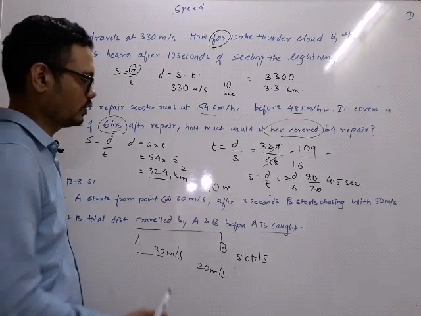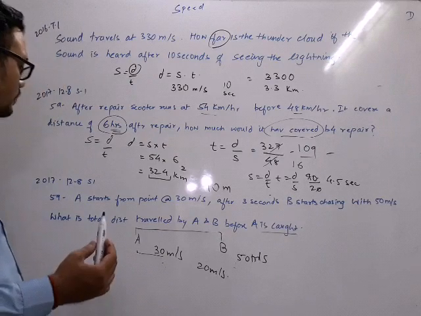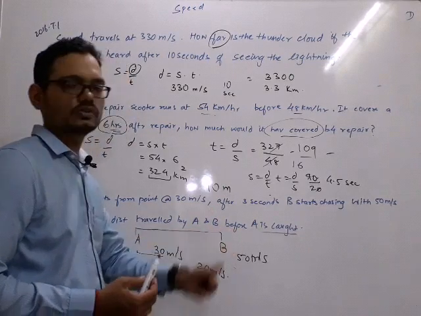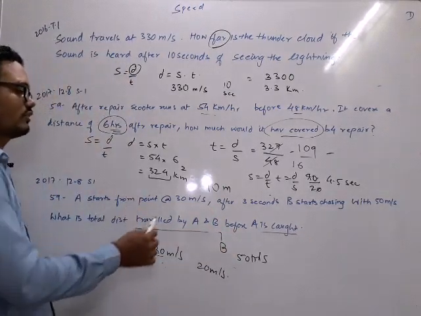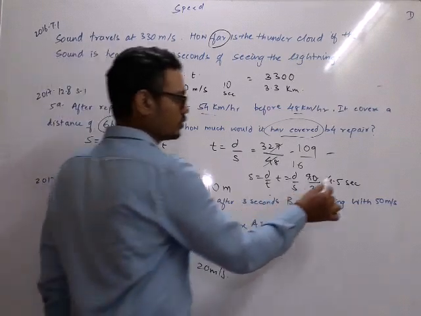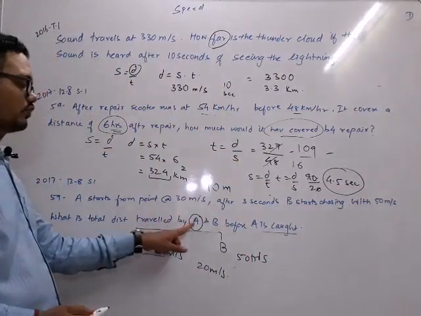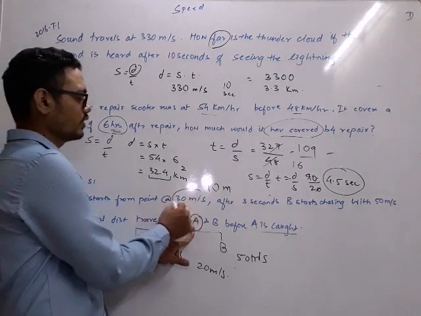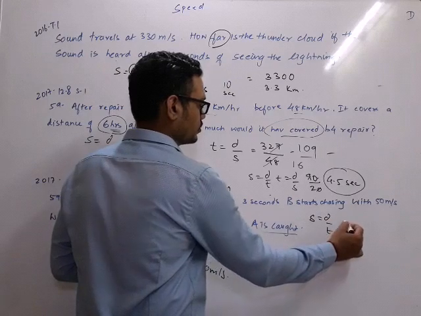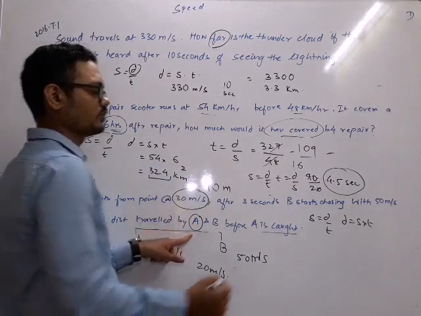Now it is for sure after 4.5 seconds that the person is going to be caught. Okay. But they are asking what is the total distance traveled by A and B before A is caught. So distance traveled by A for how long? It was a 4.5 second story. So for 4.5 seconds, how much distance would he travel? I know only one formula. Speed is distance by time. So distance will be speed into time. Speed is 30, time is 4.5.